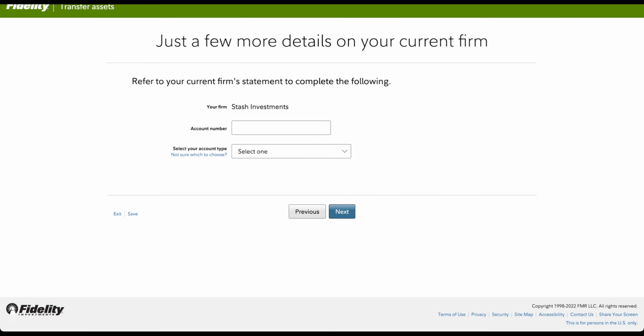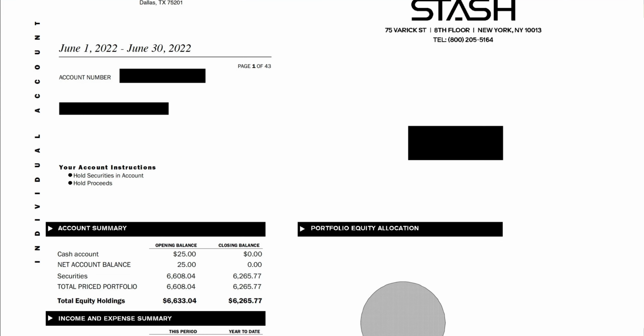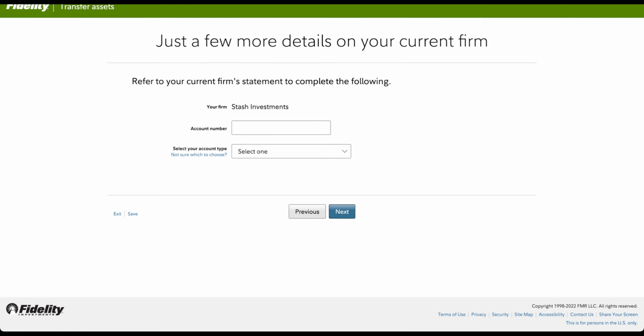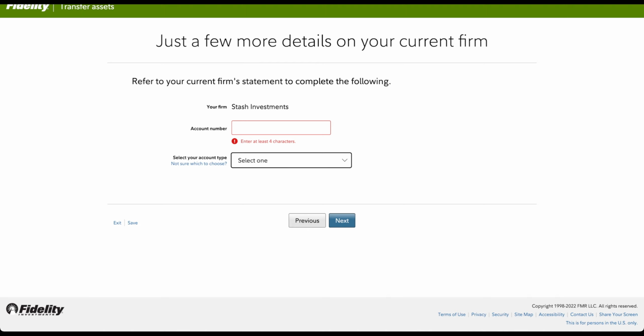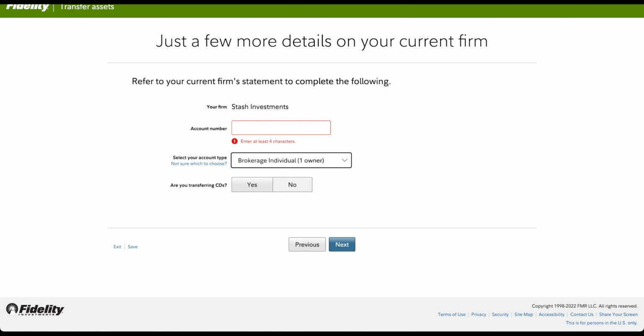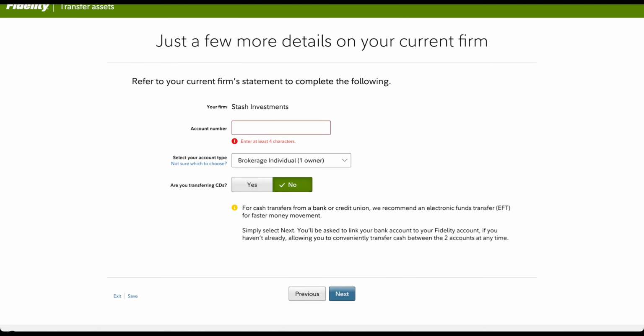When it asks for the account number, you need to download your recent statement from the Stash app, and you will see your account number in the statement. You enter that here in the account number, and then select brokerage individual. For transferring cash, select no. You give your account number here and click on Next.